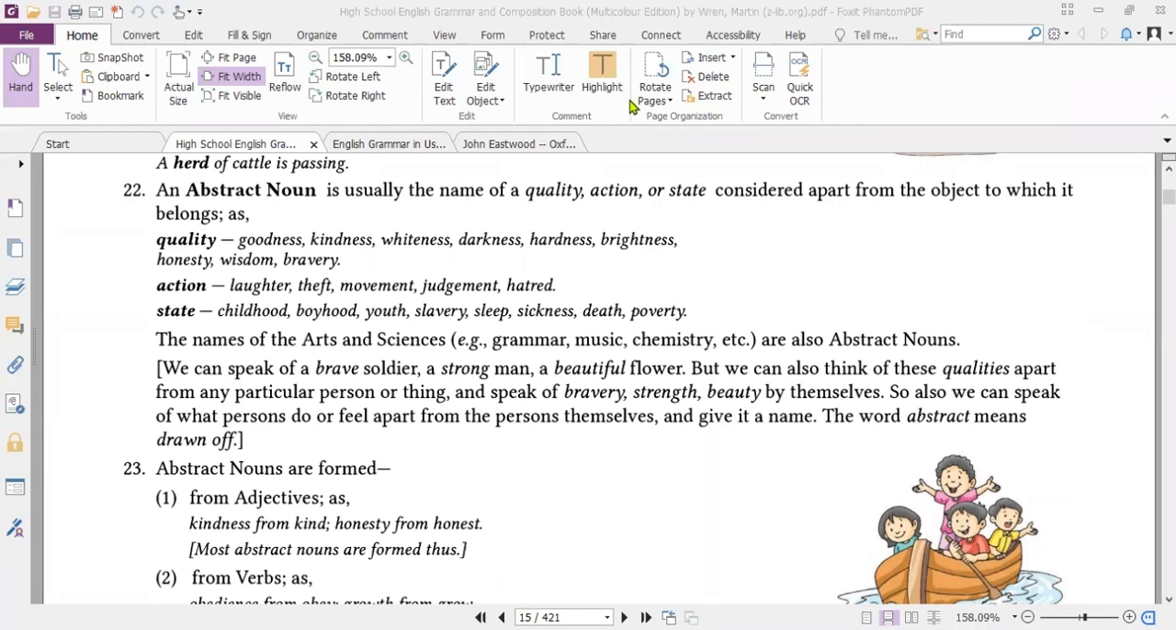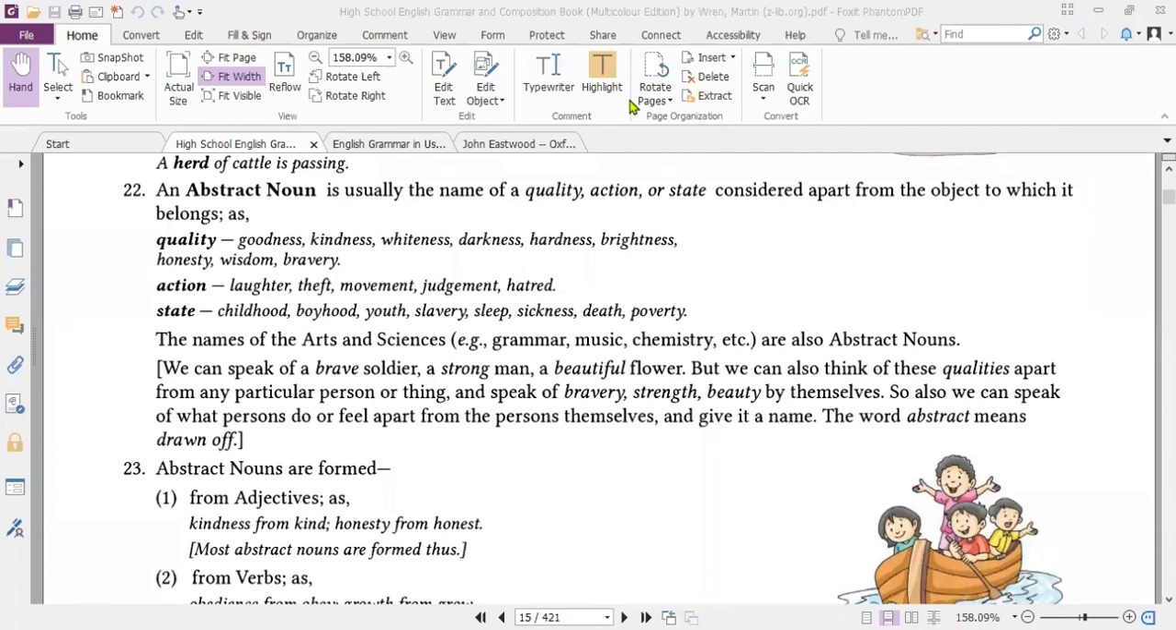We speak of the brave soldier, a strong man, a beautiful flower, but we can also think of these qualities apart from any particular person or thing, and we speak of bravery, strength, beauty by themselves. So the quality of bravery can't be defined. An act of bravery could be very small, or very large. So it changes from situation to situation. And we can also speak of what a person does or feels apart from the person themselves, and give it a name. These are abstract nouns.